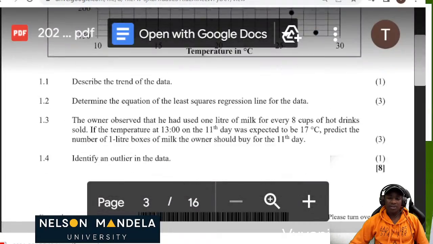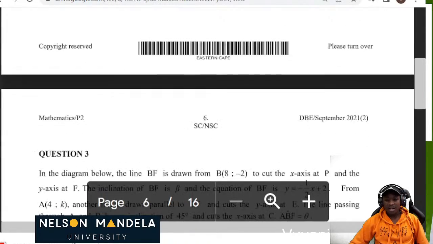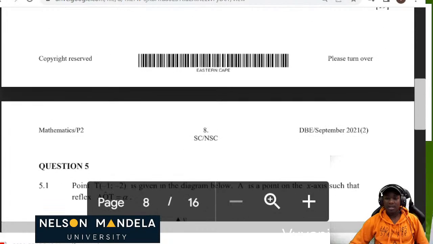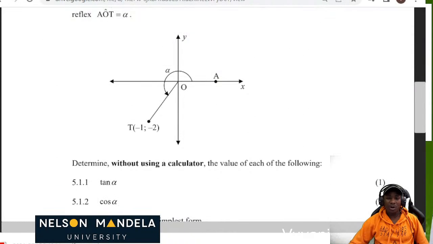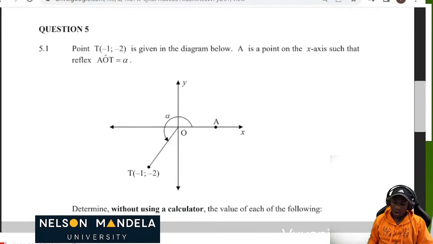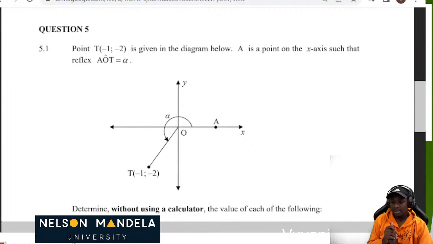This is statistics. As you can see, it's like plus or minus 20 marks, and it's not that hard. It's quite easy. And you can see this is analytical geometry, as I was saying. It's 20 plus 19, so it's like 39 marks. Then now to the core of what we are doing today: trigonometry. So we're going to look at our questions. Don't hesitate to ask if you have any questions so that we can help each other and have solutions and have the in-depth understanding which we are looking for.